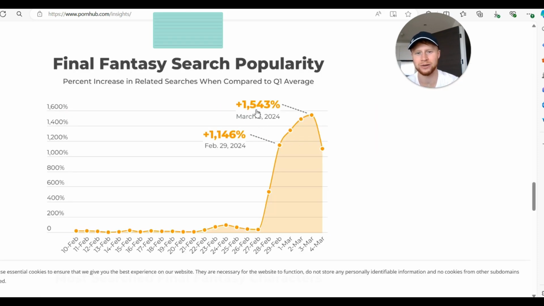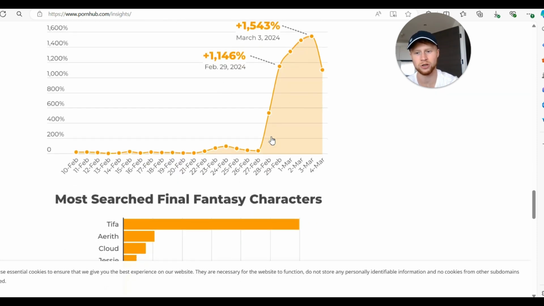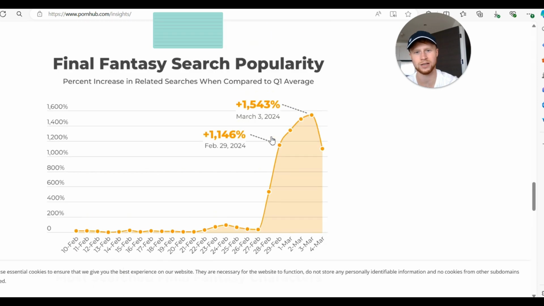In March, it was a 1,500% increase. So obviously that went viral massively. Don't know why. Not a Scooby. Obviously it's dropped down quite a bit, but stats like these are pretty good to observe. This is a video game. A 1.5k% increase. That's a lot of people searching this character.